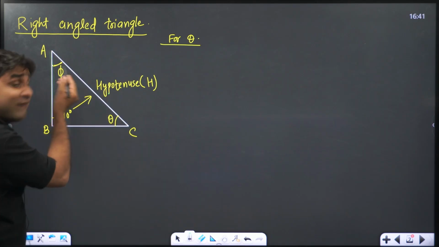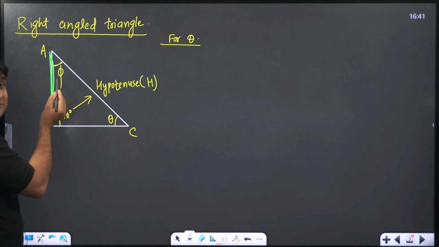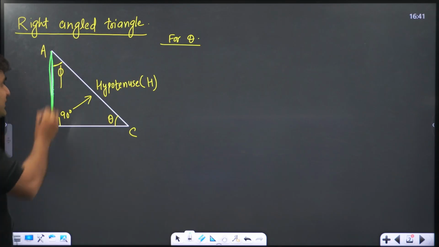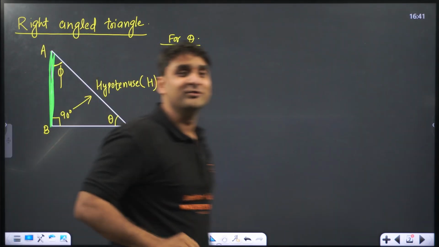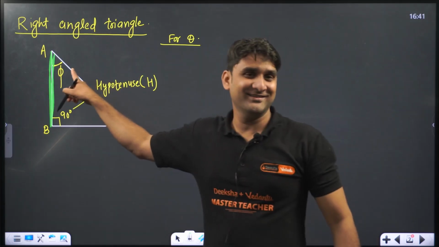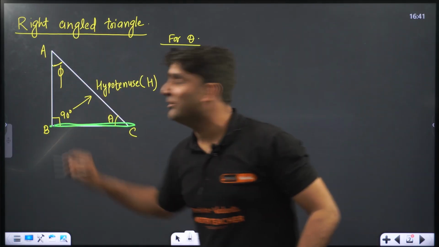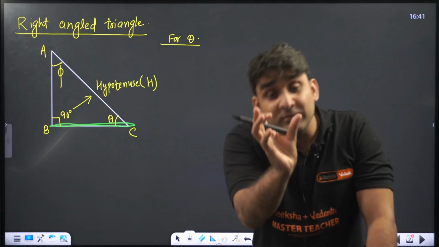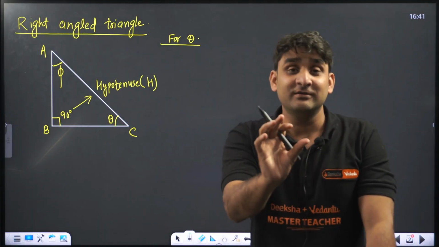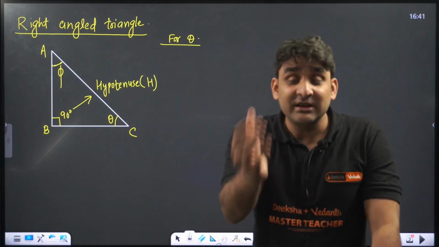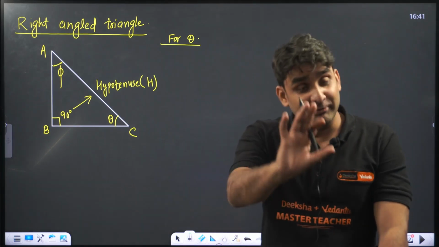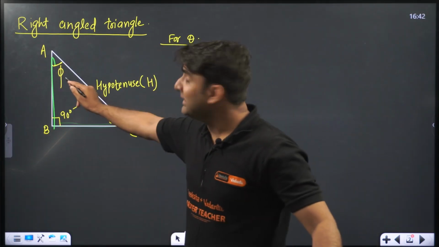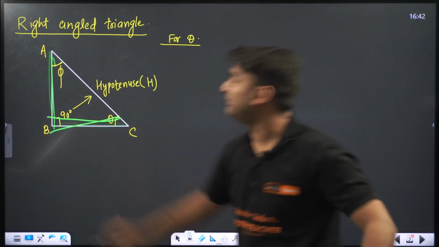But if you deal with phi, now this angle is associated with AB. This is the adjacent side for phi. So now AB will become base for phi, and for phi, this will become perpendicular. So my dear students, the perpendicular and base depend on theta. With theta, you are operating, with theta you have considered. So it depends on that. For theta, this will be base, this will be perpendicular. But for phi, for this angle, this will be base and this will be perpendicular.